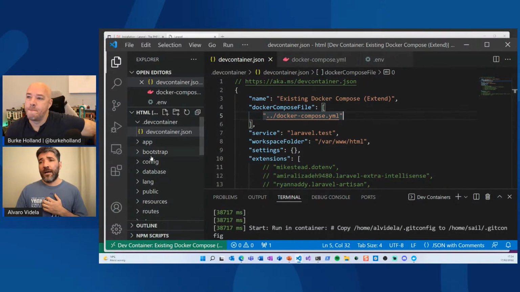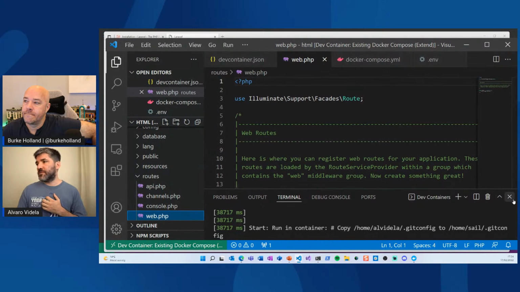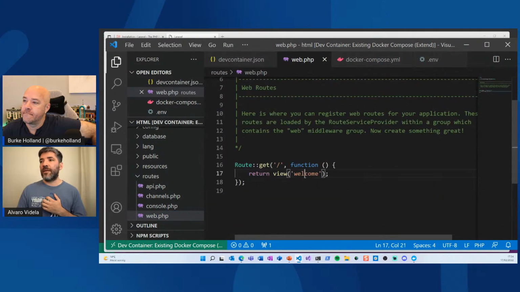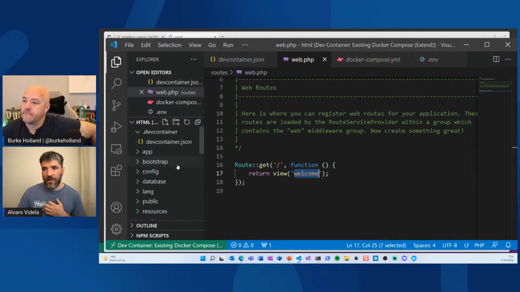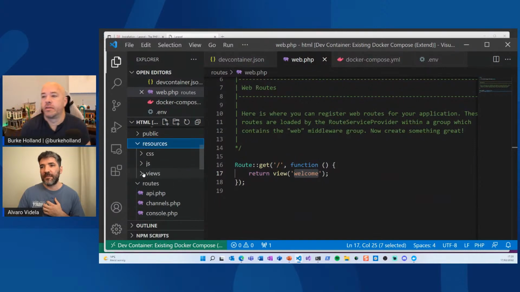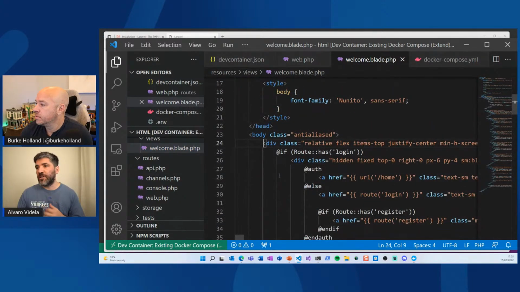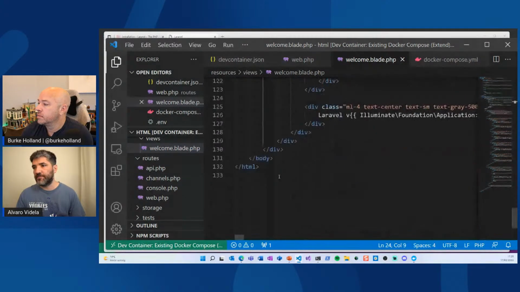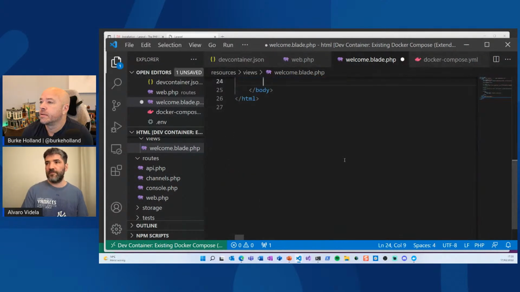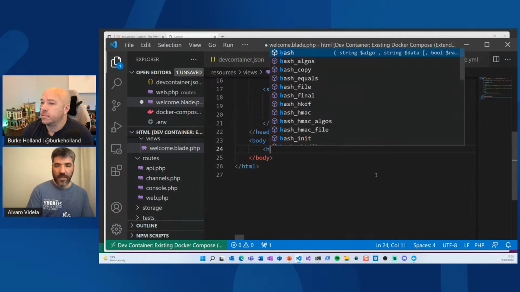So Laravel has the views here, I think. Yes. So you have the routes. Let me close the console. You have the routes, and they are returning the welcome template, which I believe is in resources. I think it's in resources. Yes. Yeah. Thanks. And views, and here is welcome. So let's grab the body, everything that is in the body. Let's take it out. And I'm going to type H1